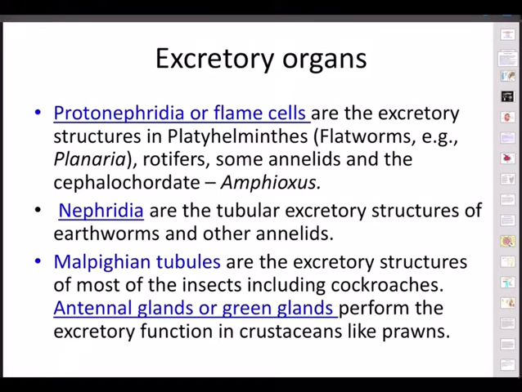And what about ureotelic? Ureotelic, again, it is throwing out waste in the form of urea. Mammals, most adult amphibians living on land, marine fishes, turtles, these are all ureotelic. And then there is the third one, uricotelic, that is excretion of uric acid. So it's called uricotelism. This is seen in land snails, insects, birds and many reptiles.